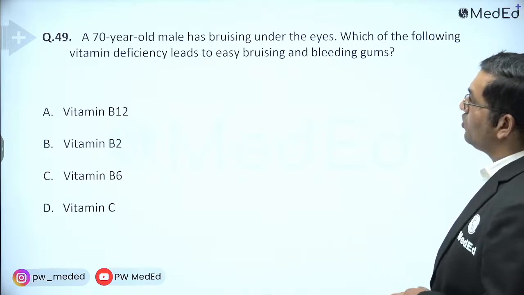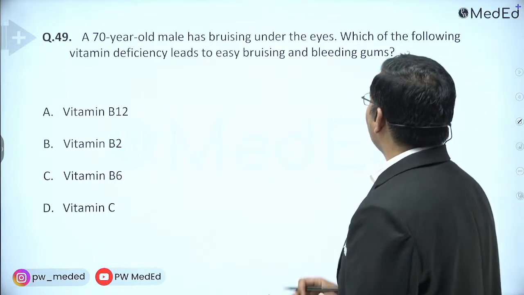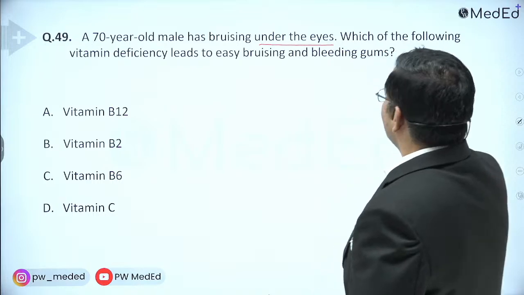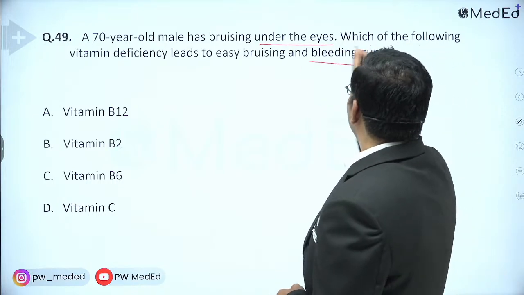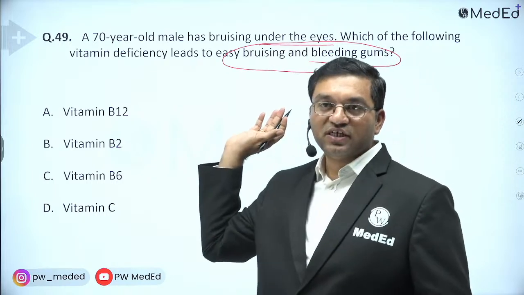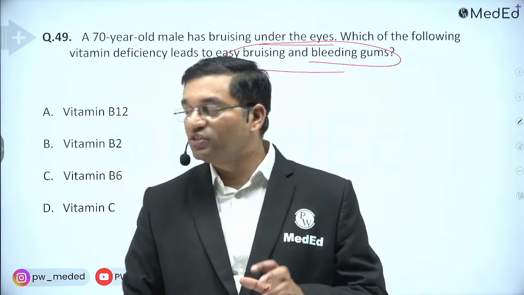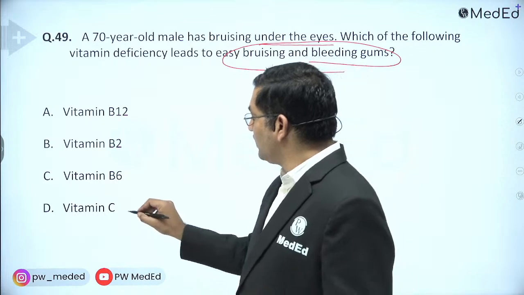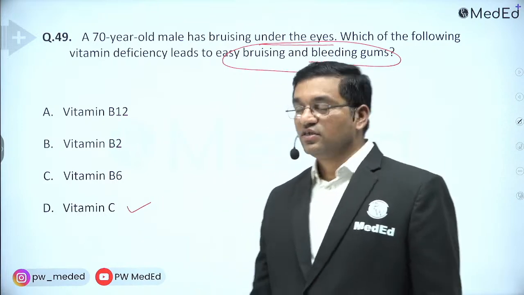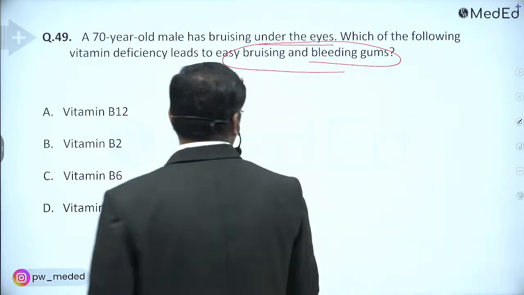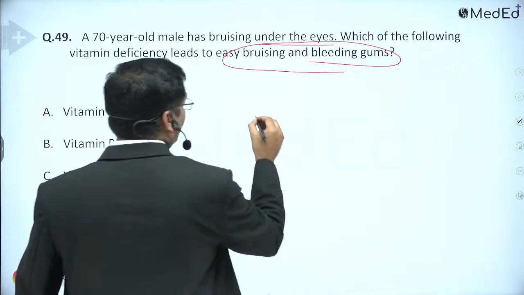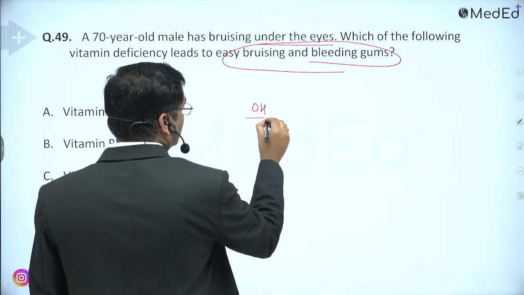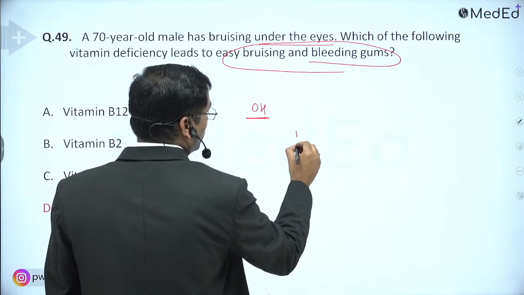A 70-year-old male has bruising under the eyes. Which of the following vitamin deficiency leads to easy bruising and bleeding gums? So this is easy bleeding gums, easy bruising. It is in vitamin C deficiency, that is scurvy. The answer is vitamin C. Vitamin C is required for hydroxylation of proline.